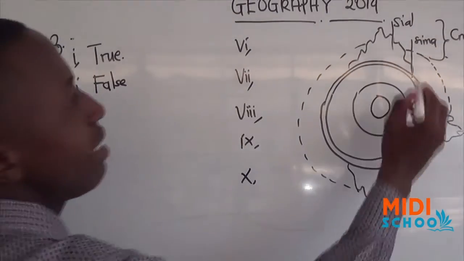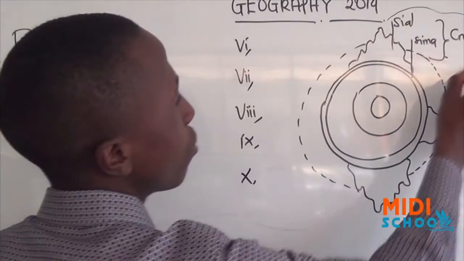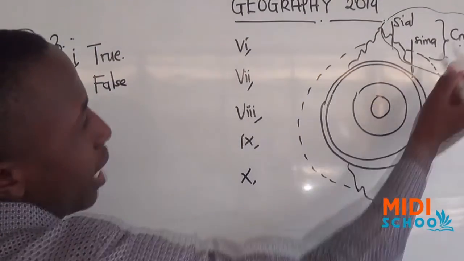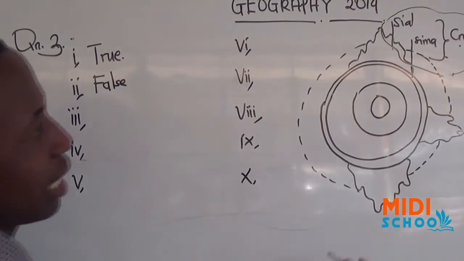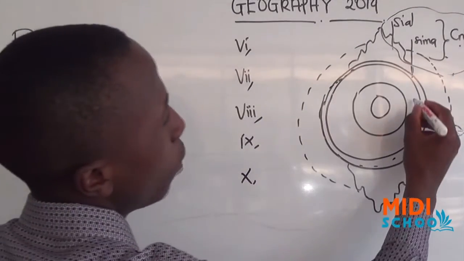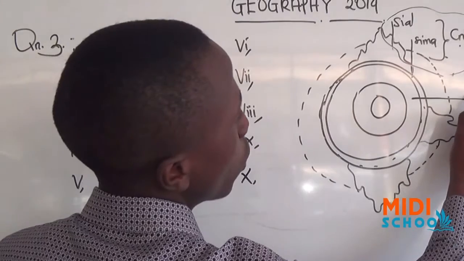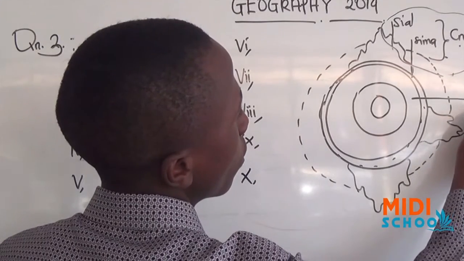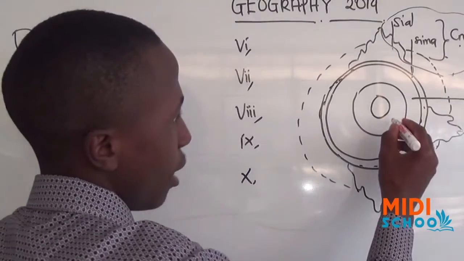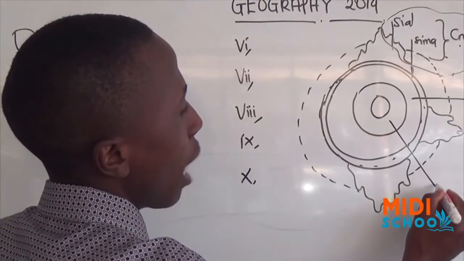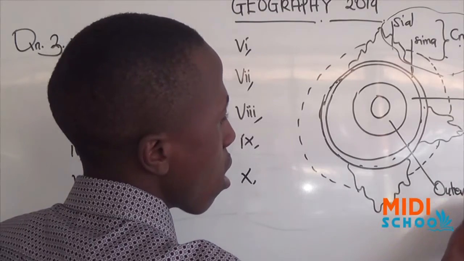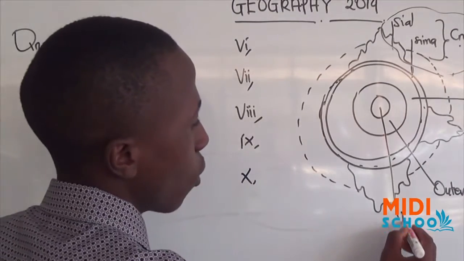As you see, it is the outermost part. Soil and seam form the crust at the outermost. But if we go deep, we come to meet with the mantle. But inside we have the outer core and the inner core.